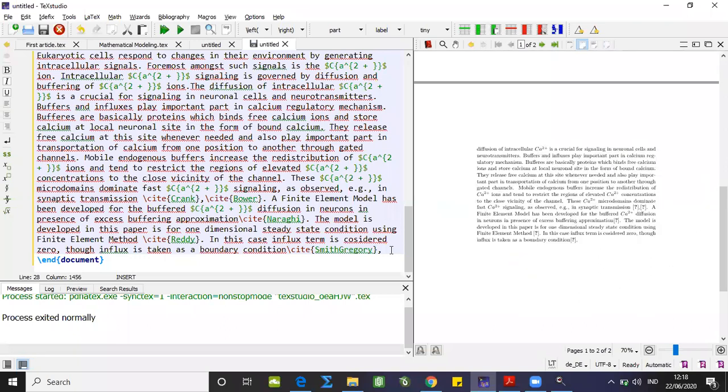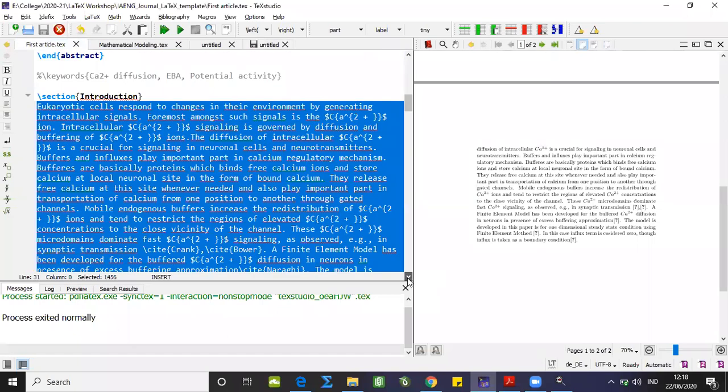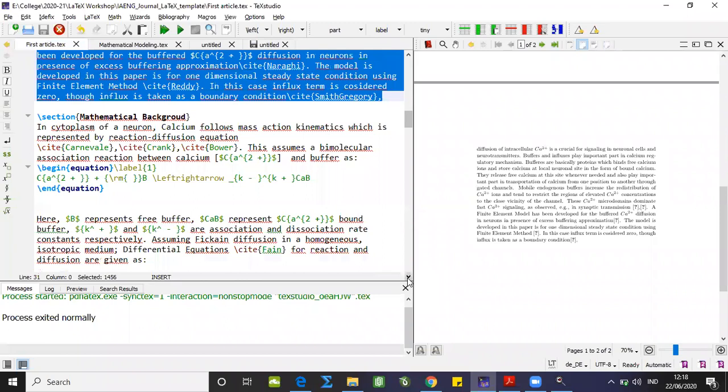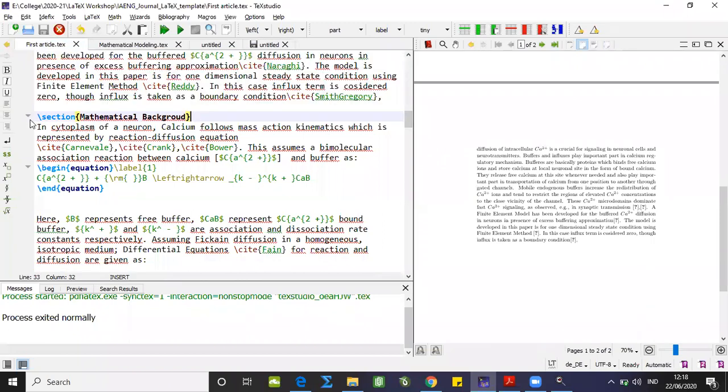So that completes our introduction. I'll put the full stop here. Now the introduction is included. Now the second section I want is the mathematical background. So I put down this entire section environment.